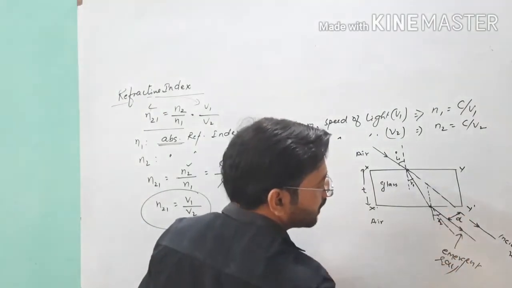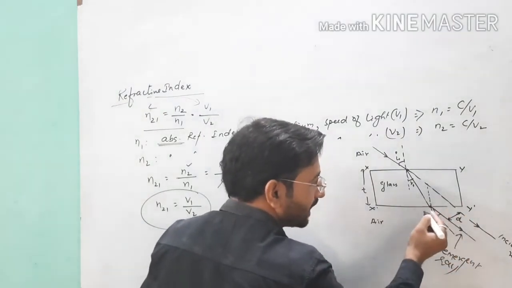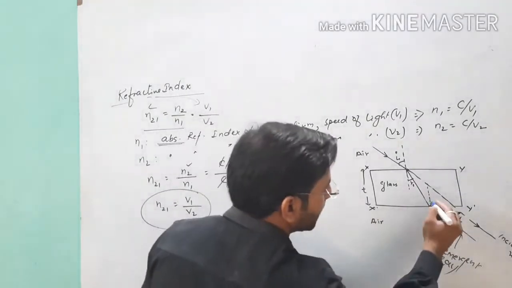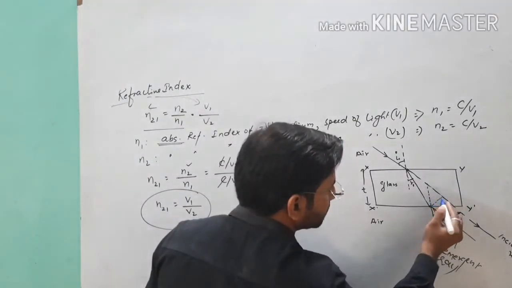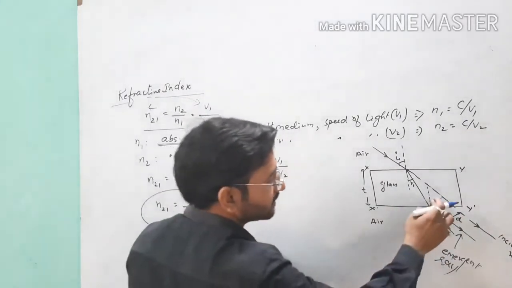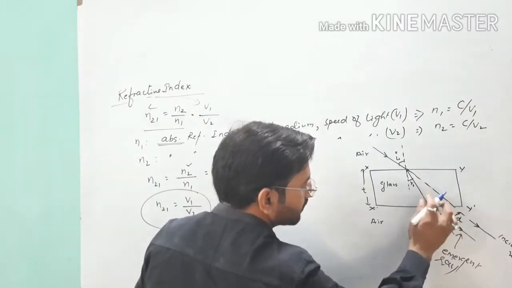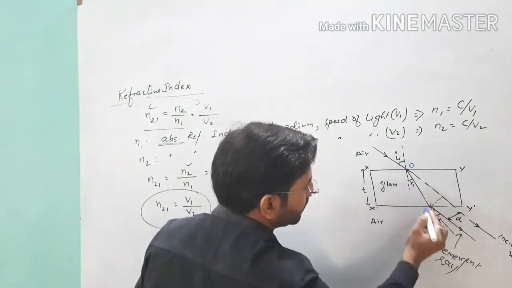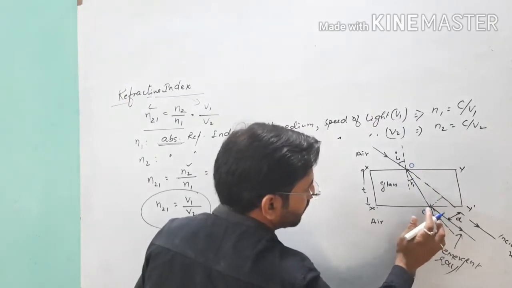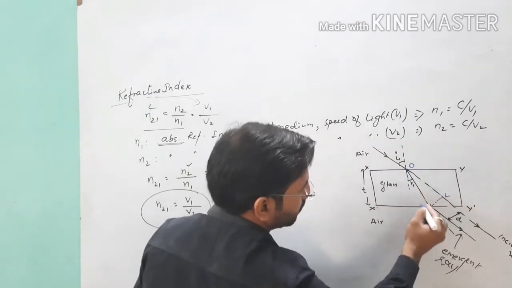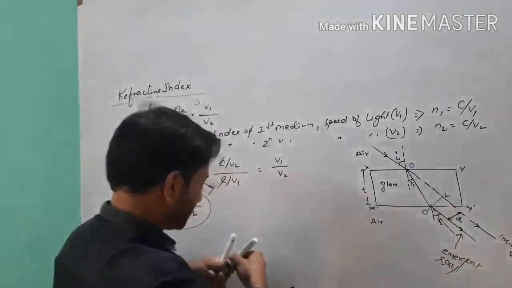I will draw this lateral displacement diagram from here, because to calculate the value of lateral displacement I will use this. So this is the triangle, suppose this is point O, this is O dash, and this one is L, and I will extend this triangle.